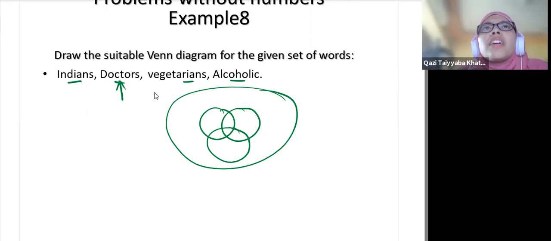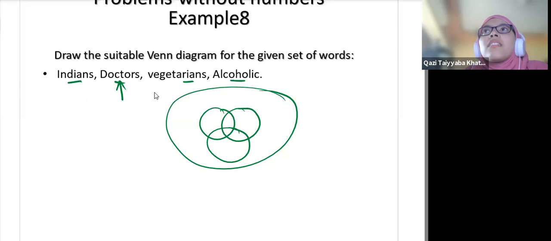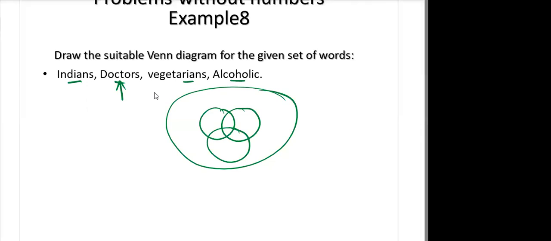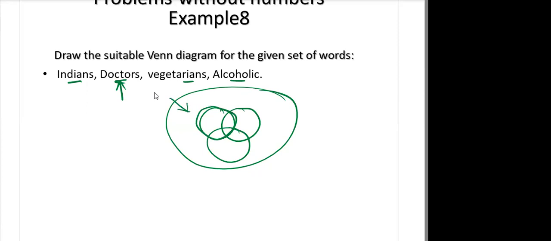Sir, some doctors are vegetarian, and India will be a part of everything. There are many more doctors out of India also. But according to this diagram, all doctors are in India because you have given that we have to do with Indians.